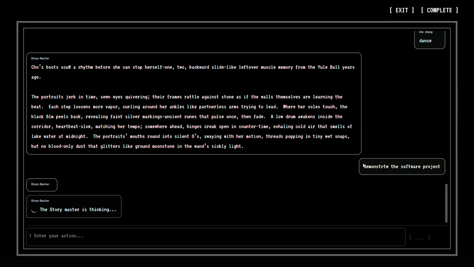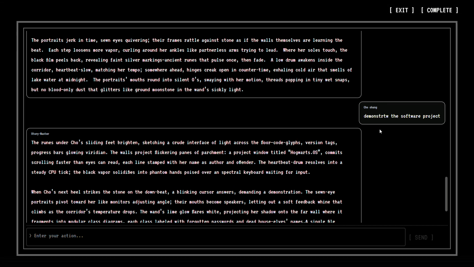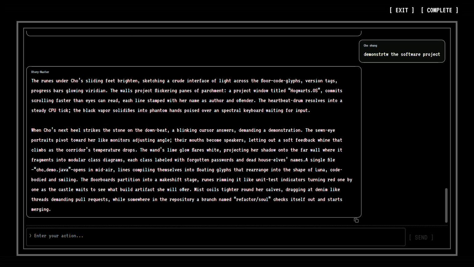Obviously, in a real story, it won't be as simplistic as this, but this is just for demonstration purposes. You can see that the story master automatically adjusts and gives you an output wherein you can then continue the story further.